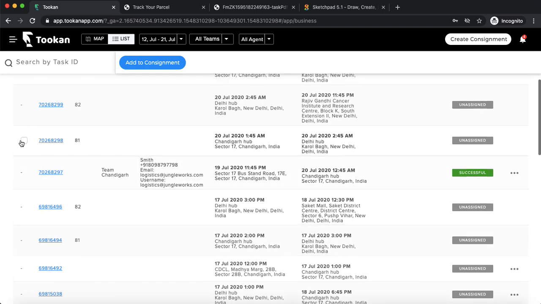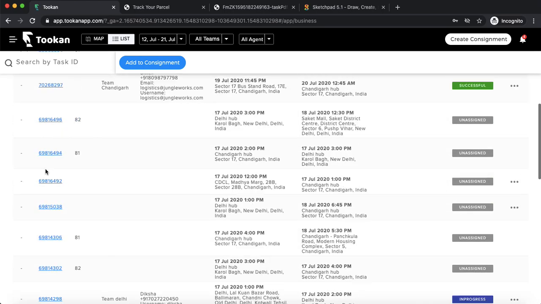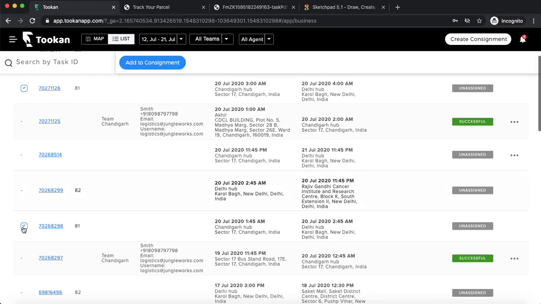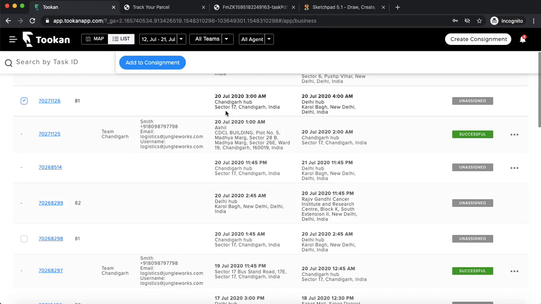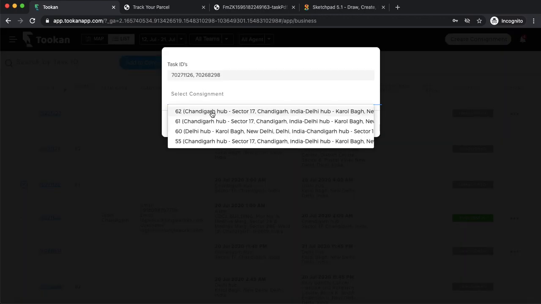There might be some other orders as well, so this is also one of them. There can be several orders, which will be going from the same pickup location to the final location. Like this is Chandigarh to Delhi, and again this is Chandigarh to Delhi. So I can club all those orders into one consignment. I'll just add them to one consignment. I've already created a consignment, so I'll select one of the consignments and add them to it.